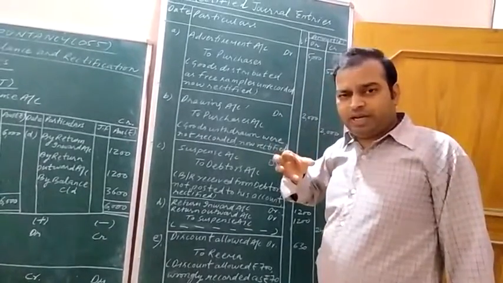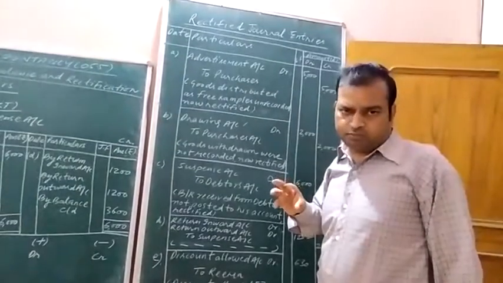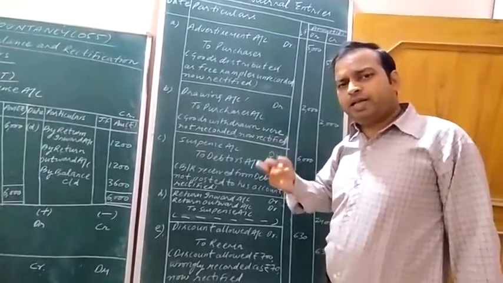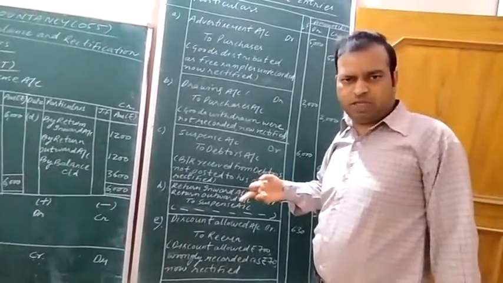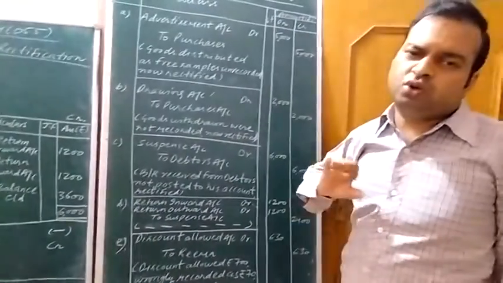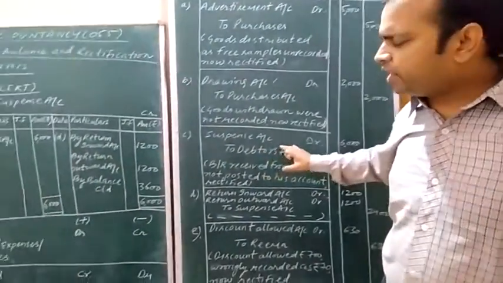While passing the journal entry, what should be the journal entry here? Bill receivable account debit to debtor. On the credit side, we should post what? Debtor, name of the debtor. But on the credit side, debtor was not posted. But on the debit side, bill receivable was correctly posted.